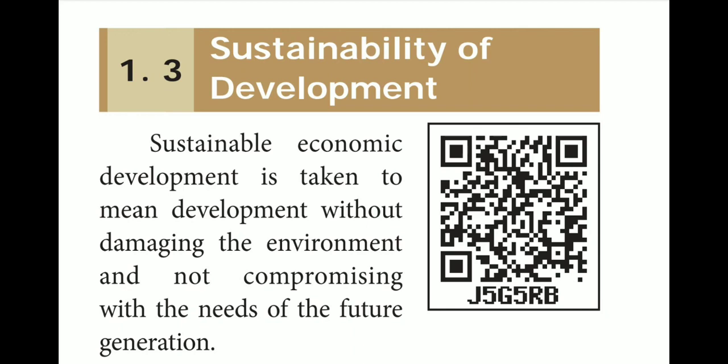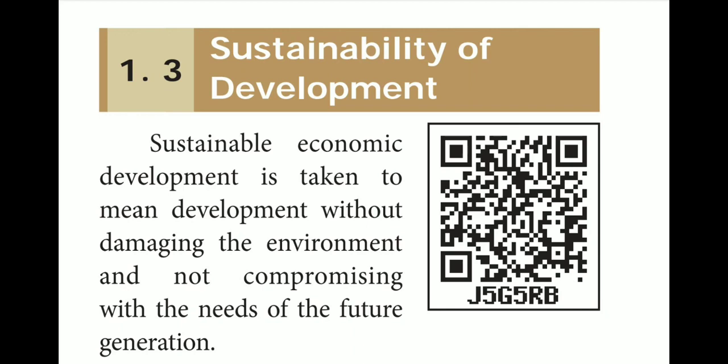So, sustainable economic development is taken to mean development without damaging the environment and not compromising with the needs of the future generation. We should not damage the environment.